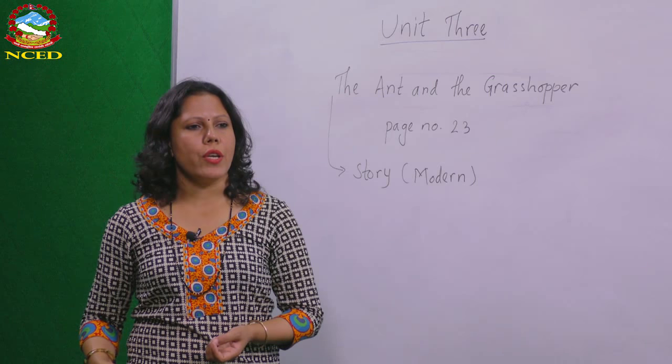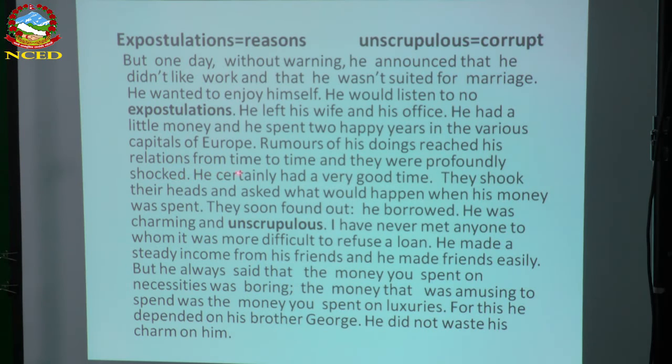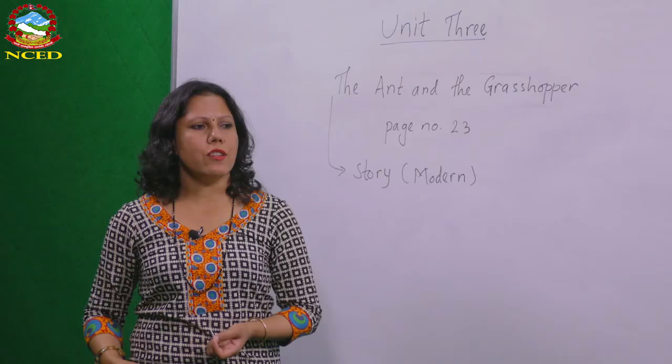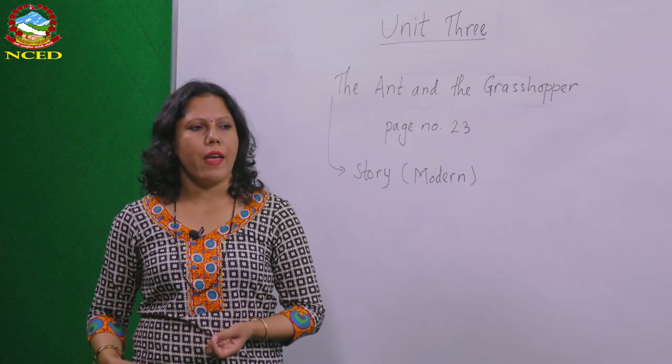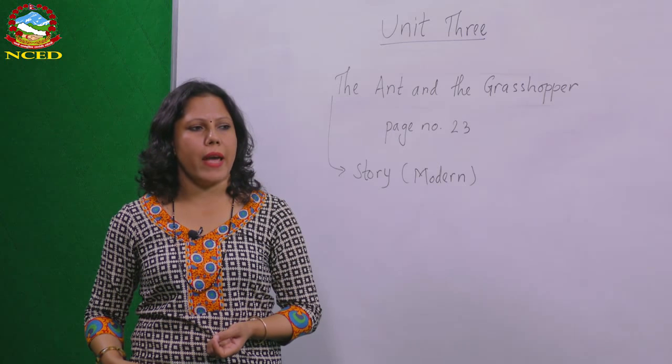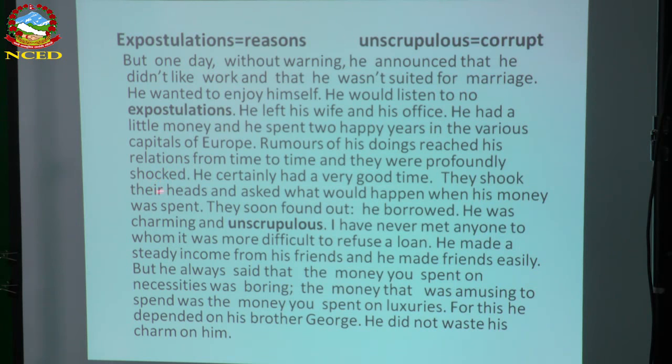Rumors of his doings reached his relations from time to time, and they were profoundly shocked. Means Judge Ramsay heard the different stories of Tom Ramsay, his doings, his activities, and his way of living. And that story reached Judge Ramsay, and he heard it and was surprised. It means he had not been leading a happy life. He was shocked.